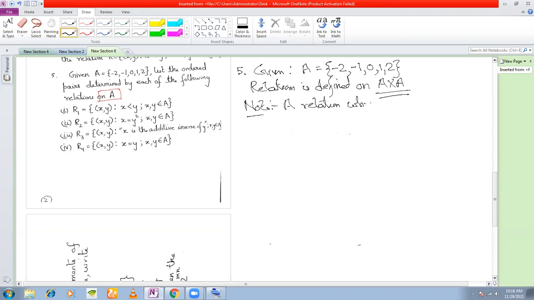A relation defined on A is a subset of A cross A, that is, the Cartesian product of the set taken with itself.